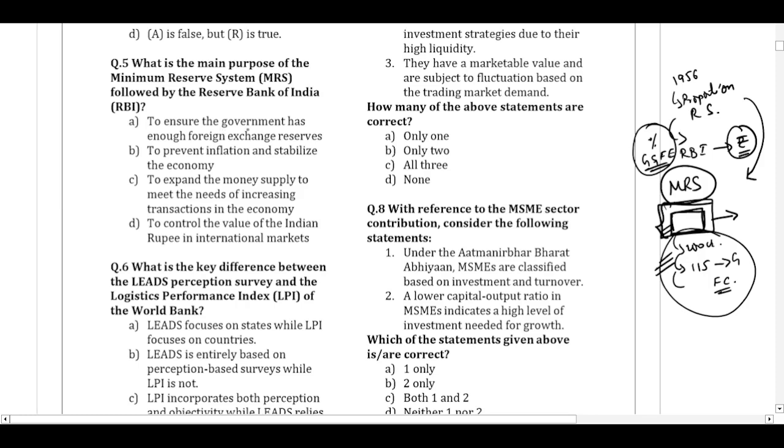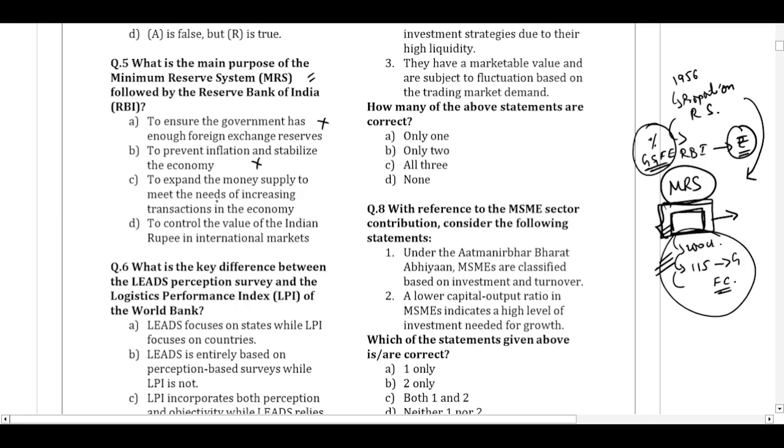It is to ensure that the government has enough foreign reserves. Is it? The minimum reserve system doesn't bother about the foreign reserves. The foreign reserves will be gained by the government when we are doing trade. The main purpose of the minimum reserve system is that when we are issuing money, you need to have some reserve, the backing for the money. That is the main basic purpose of the minimum reserve system. So this is wrong. To prevent inflation and stabilize the economy. Is this the purpose? No.